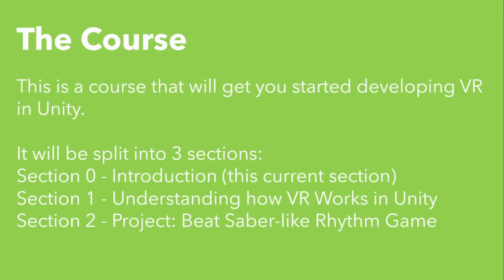This course will be split up into 3 sections. Section 0 is where we are right now, a brief introduction to this course and to its contents. This will be very brief, perhaps only a video or two, as I want to quickly get into the meatier parts of the course. Section 1 is the most important section, as we will go over all the important packages, scripts, components, and other tools that we will use to build VR applications. By the end of Section 1, you should have all the tools in your tool belt to start working with VR in Unity. If you wish, you can stop here and begin to build your own projects.